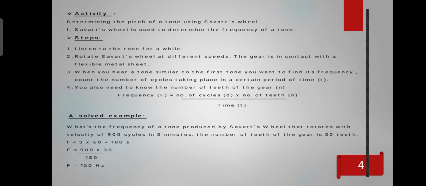First, we will convert the time from minutes to seconds. So time equals 3 times 60 seconds, equals 180 seconds. Now we want to get the frequency. Frequency equals number of cycles, which equals 900, times number of teeth, which equals 30, over time, equals 180. So the frequency equals 150 hertz.